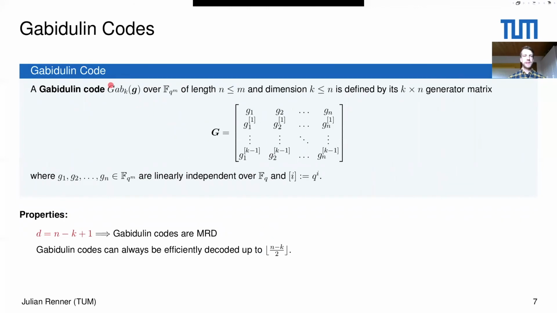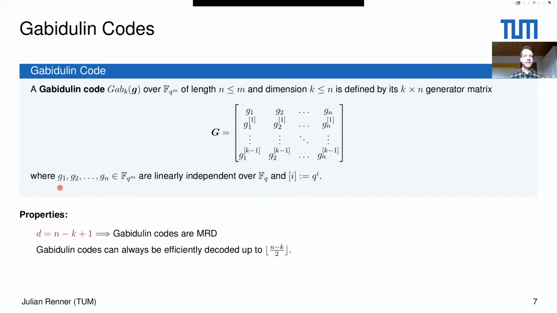Let's look at Gabidulin codes, which I mentioned on the introduction slide. You can now see that they are quite similar to Reed-Solomon codes, but are actually good in the rank metric. So a Gabidulin code, which we denote here, is generated by a generator matrix. In the generator matrix, we put this vector g in each row and power it from q to the power of 0 up to q to the power of k minus 1. So this is defined here. This is rather similar to the Reed-Solomon code.